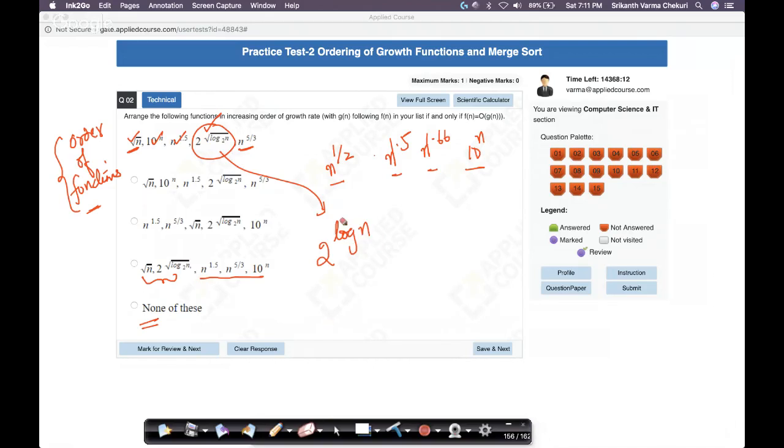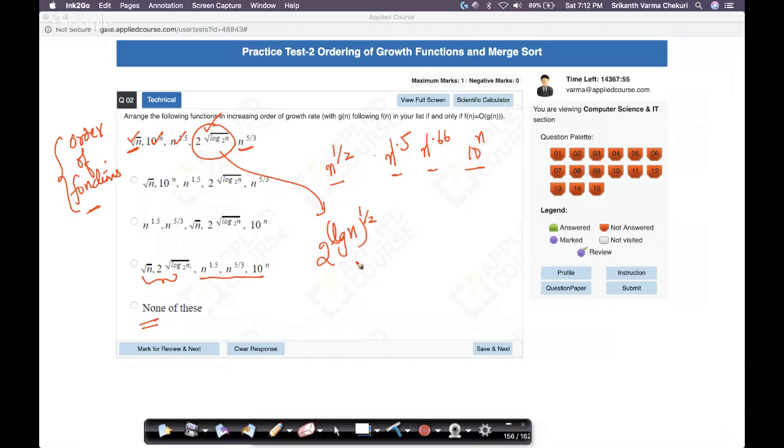Since it is log base 2, let's write it as lg. Just a simpler notation there. So 2 power lg of n, square root of this term. It's not square root of n. It is square root of the whole log. A lot of people make a mistake here. So this is power half.